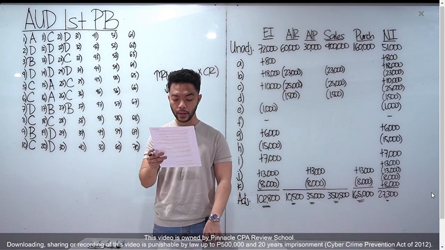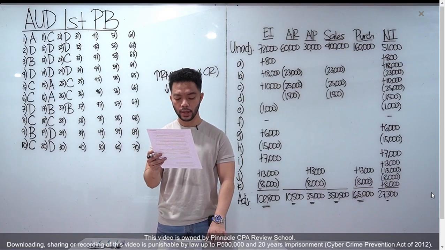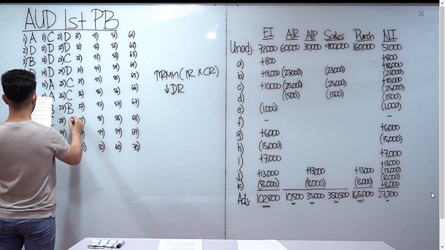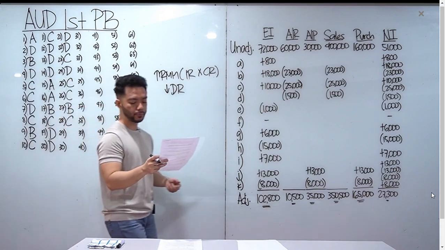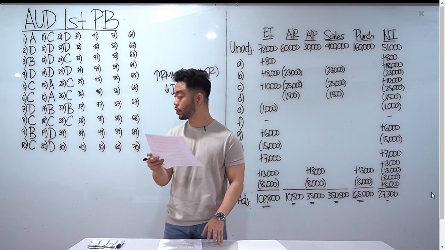Number 28, the accounts payable department receives a purchase order form to accomplish all of the following except letter C, okay? Ensuring that the goods had been received by the party requesting the goods. Actually, letter C niyan ay responsibility siya ni receiving department, hindi ni accounts payable department, okay? Letter C for number 28.